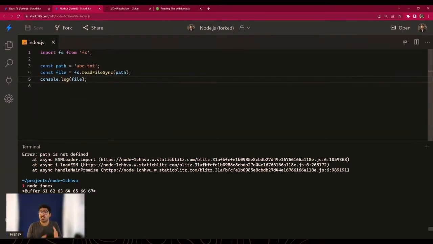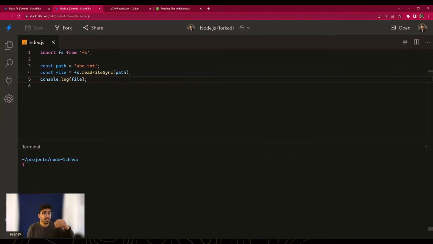Now the next thing is preferring sync over async methods. For example, see this one. This is a readFileSync, and a lot of developers use this. They like to use this, and the reason for that is this is easier to understand, right? And you don't have to write any asynchronous handling, you don't have to write promises, you don't have to handle async await, etc. So a lot of people go towards this. Instead of using the async method, which is readFile, people write readFileSync.